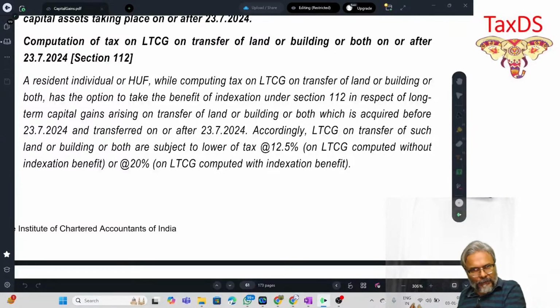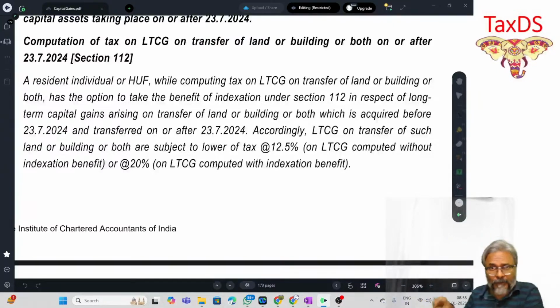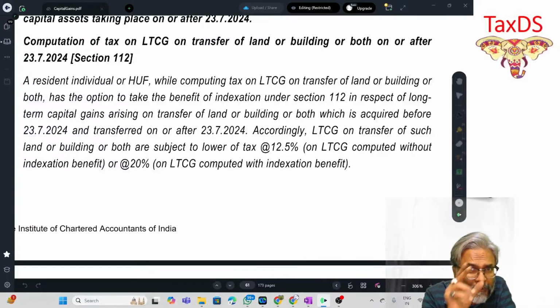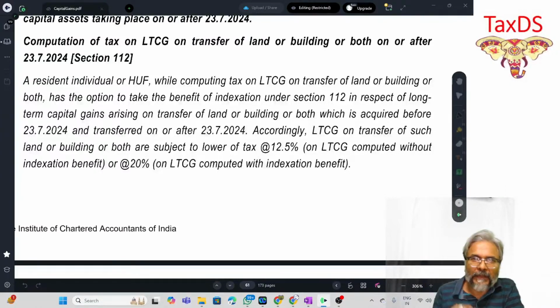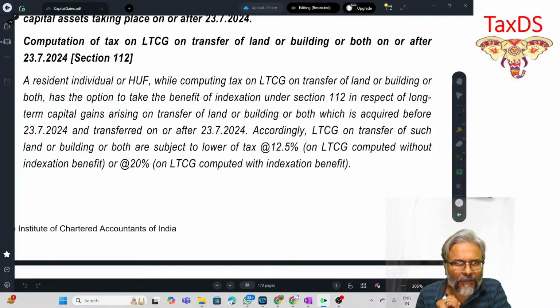And then in your computation of tax liability, whichever is the more beneficial option, you accordingly calculate tax liability in that manner. So in the computation of your capital gains, will you be providing both these alternatives, or will you work out the capital gains computation without indexation? What are you going to do in this context?